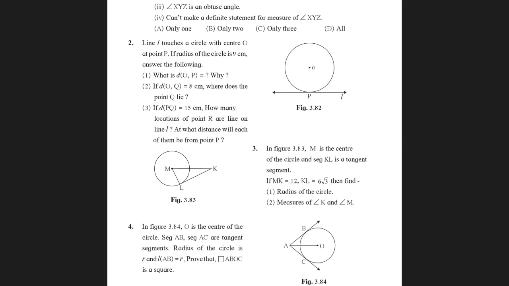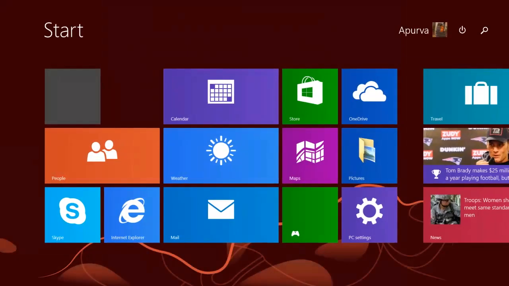How many such R? How many such R? So you can cancel locations of point. How many such R are contained on line L? At what distance will each of them be from point P? What it basically means is, in question number 3, suppose we have a point R lying on this line L, and the distance OR is 15 centimeters. How many such points will be there lying on this line L? That's your question. I'll show you how to do that question.